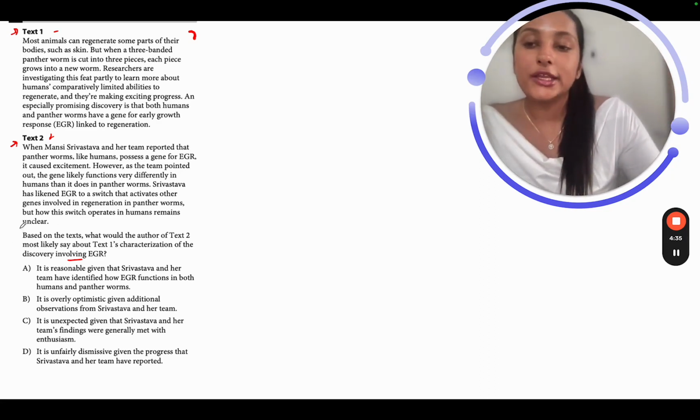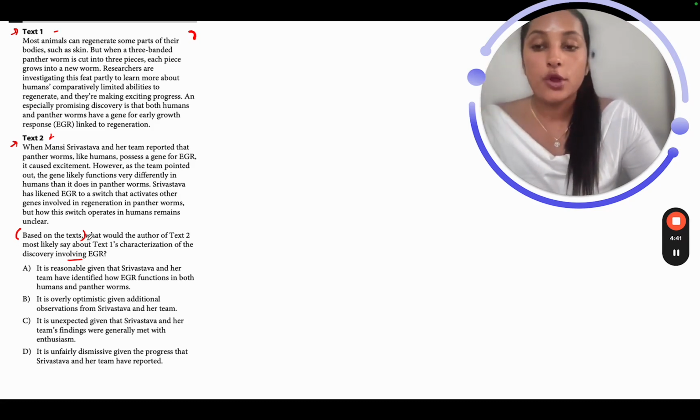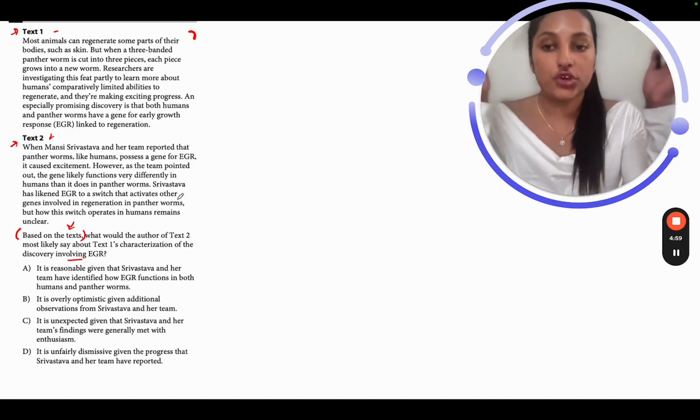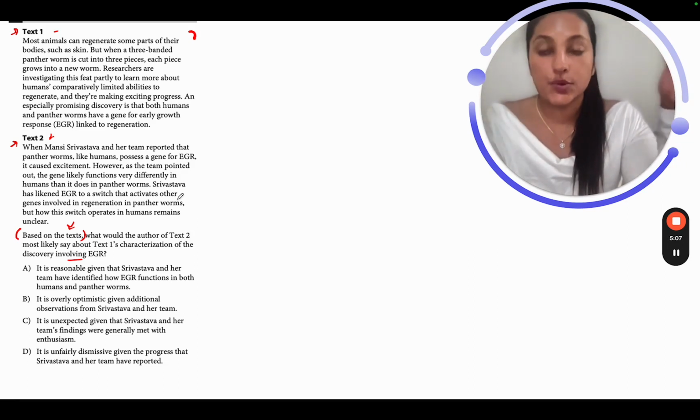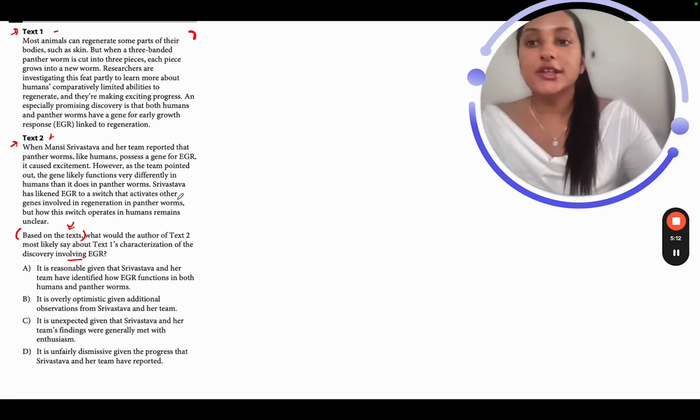Also, just pay a little attention to this particular question stem, which has "based on the text," and because of the central ideas and details, we already know that this is a detailed type of question. So in this cross-text connection type of question, you will find central ideas and details also come into the picture, which basically just means that in a particular location your answer will be given very directly to you. Now with this understanding, we've understood the question, so let's go ahead and read our text 1 and text 2 and try and understand what relationship they really share. Let's read the text 1.